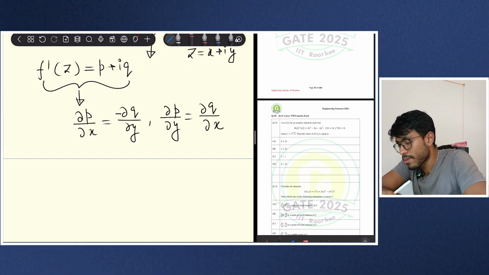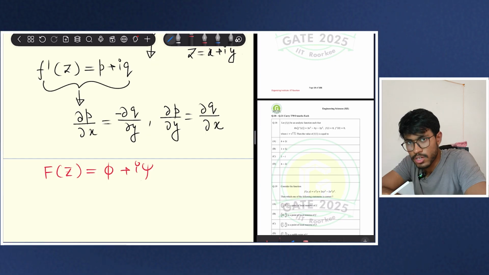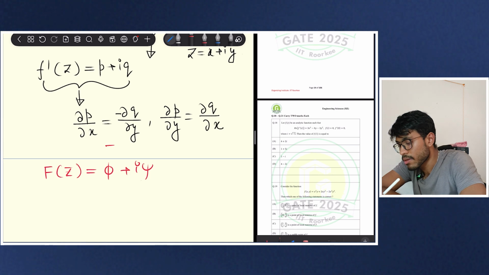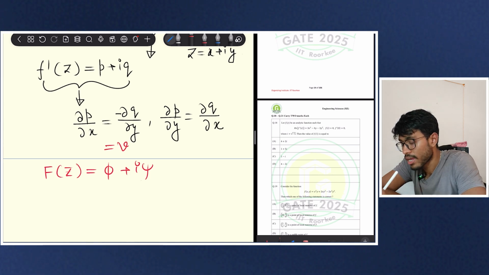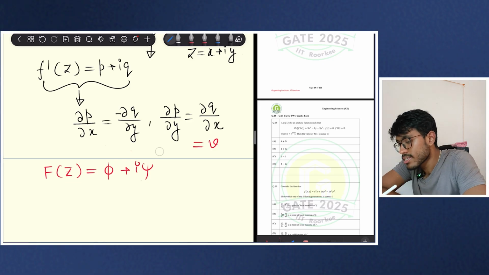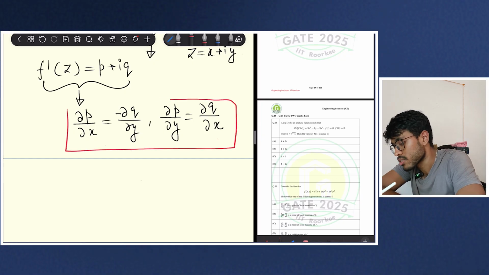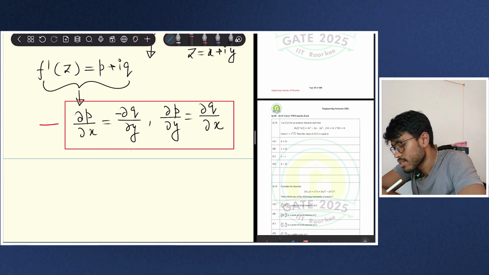Again, if you are a student of fluid mechanics, I have my complex potential function f of z equal to phi plus i psi. Phi is the velocity potential function, psi is the stream function. If I put phi instead of p and psi instead of q, this will be your u, this will be your v. If you are a student of fluid mechanics, you know this well. So this is something that you need to memorize for GATE, the Cauchy-Riemann condition. I will give a box here. That is the CR condition, not Cristiano Ronaldo.